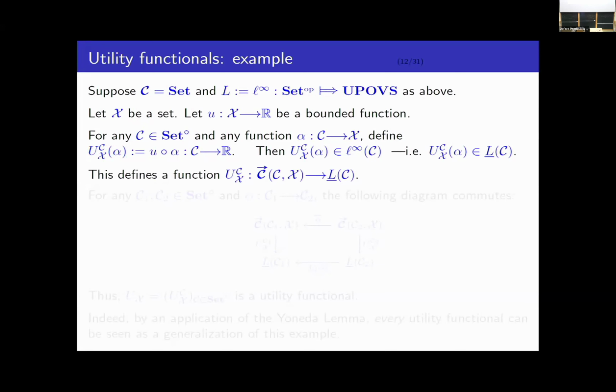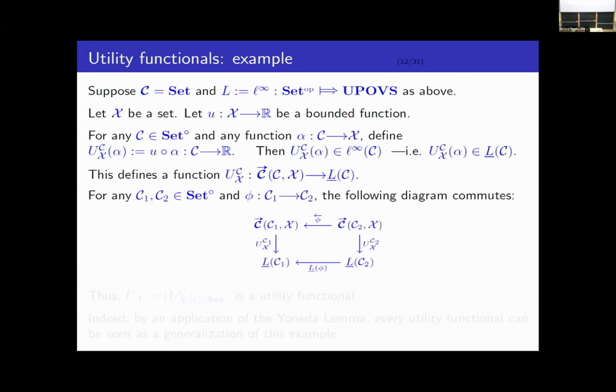And now we can check that for any morphism phi from C1 to C2, this diagram commutes. This is easy to see. Suppose I start with some generic element alpha of the morphisms from C2 into X. Okay, when I apply the backwards map phi with backwards arrow, I get alpha composed with phi. When I then apply the natural transformation, I get U composed with alpha composed with phi, right?